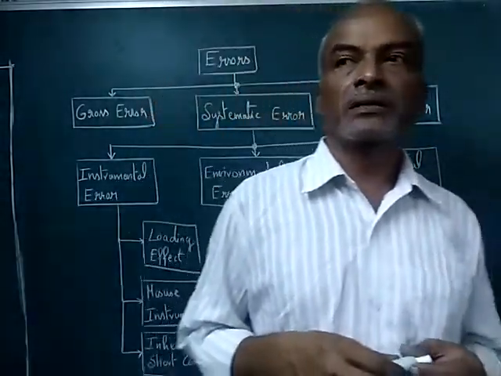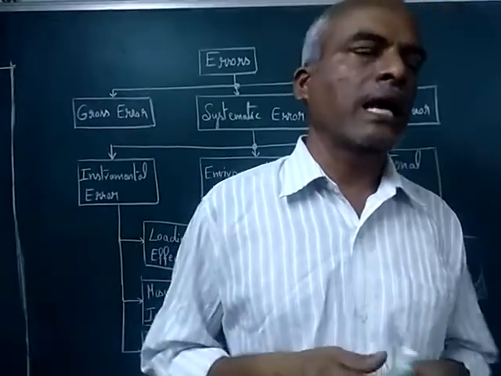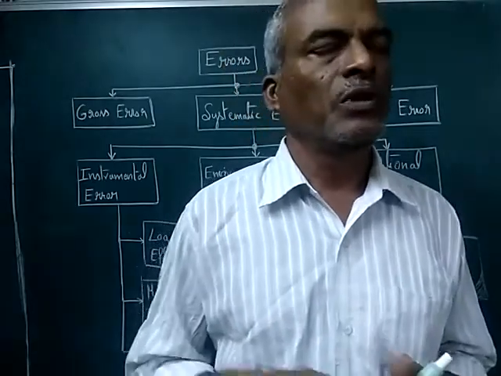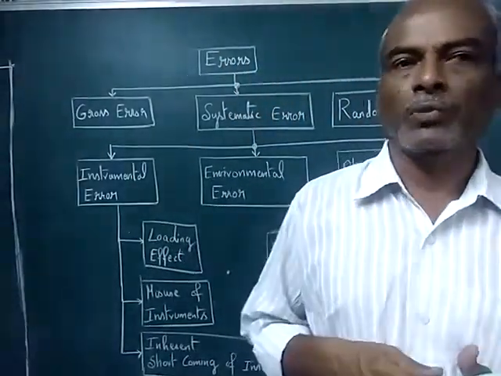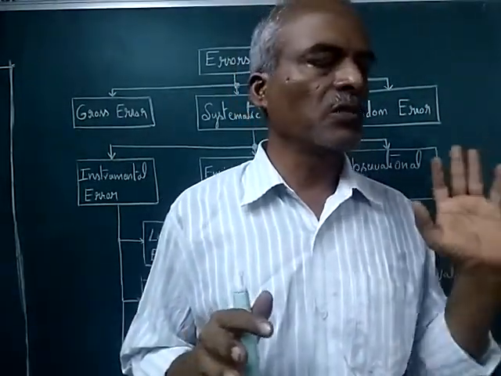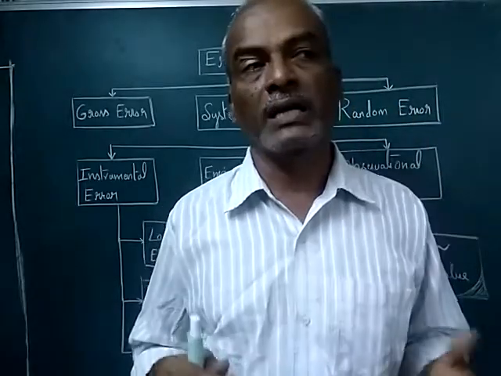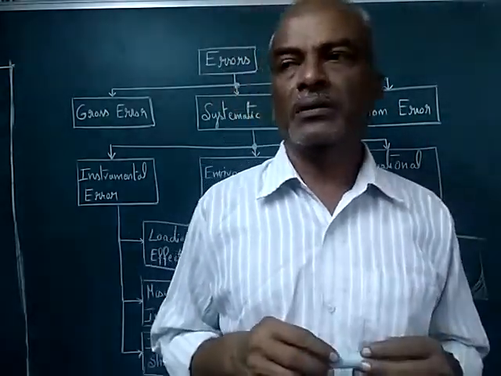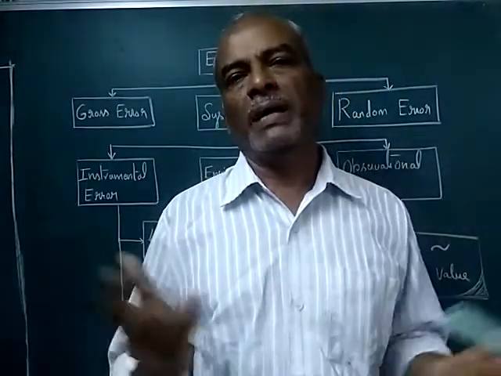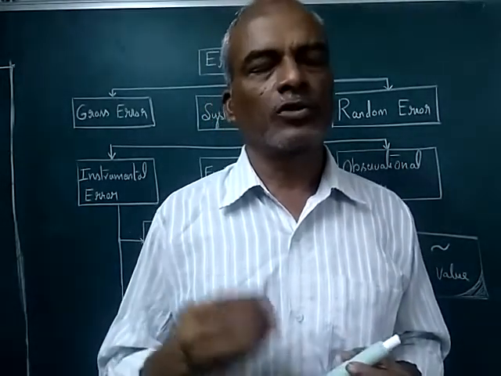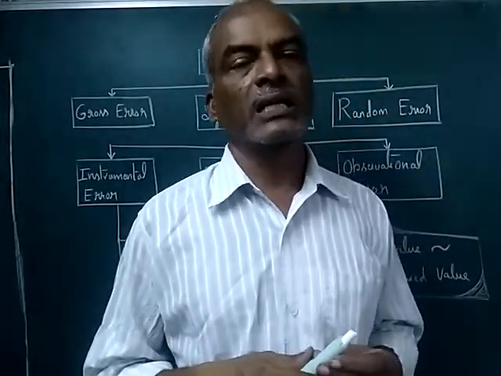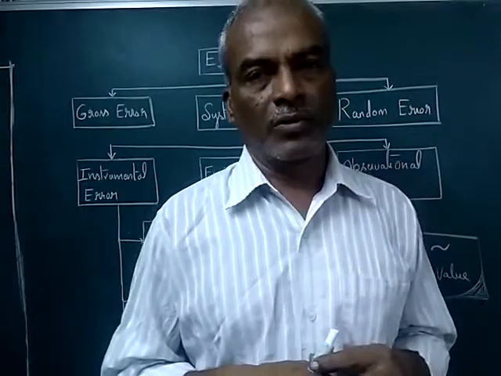And you have random error. Random error can happen, we don't know because of what. Any parameter will influence while doing the measurement and it will change the value. To some extent we can predict, okay, these are the causes of variations. So slowly we can correct. So in random errors, we should take care about the surrounding parameters, and small things, fine things should be taken into account without neglecting any parameter.